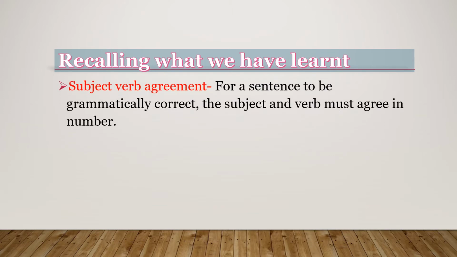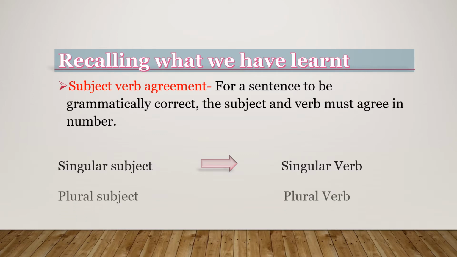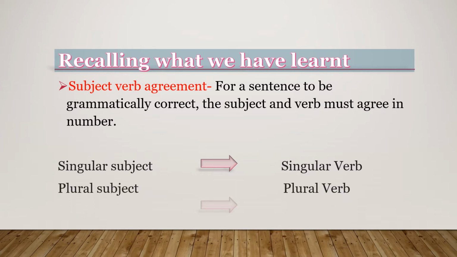What is subject-verb agreement? For a sentence to be grammatically correct, the subject and verb must agree in number. The most basic rule of subject-verb agreement is that with a singular subject we use a singular verb, and with a plural subject we use a plural verb. This rule applies if the subject is third person.